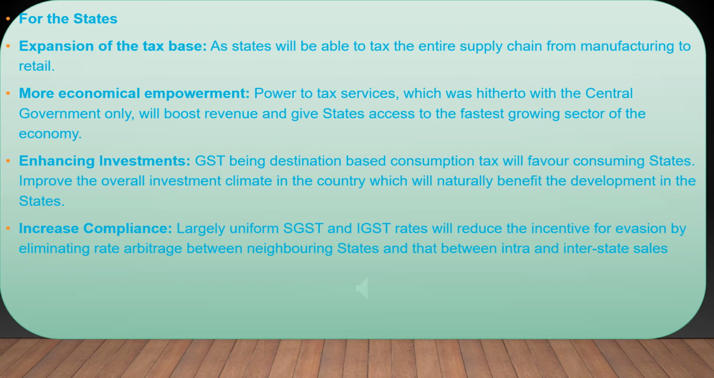Enhancing investments, GST being destination-based consumption tax will favor consuming states. Improve the overall investment climate in the country, which will naturally benefit the development in the states. Increase compliance, largely uniform SGST and IGST rates will reduce the incentive for evasion by eliminating rate arbitrage between neighboring states and that between inter and intrastate.